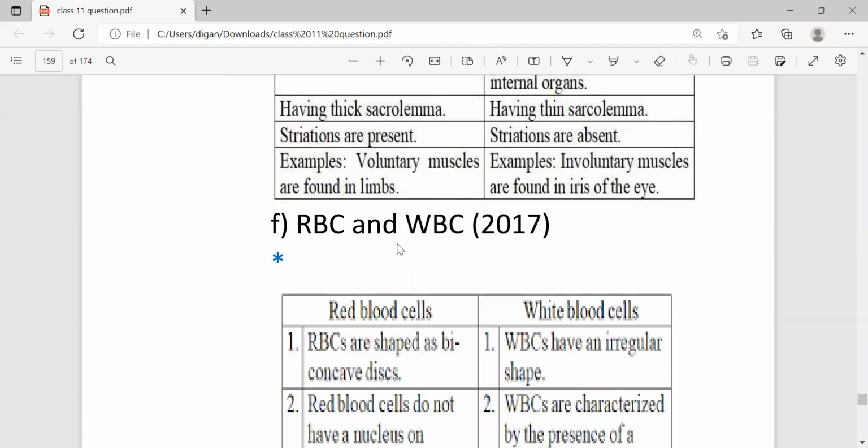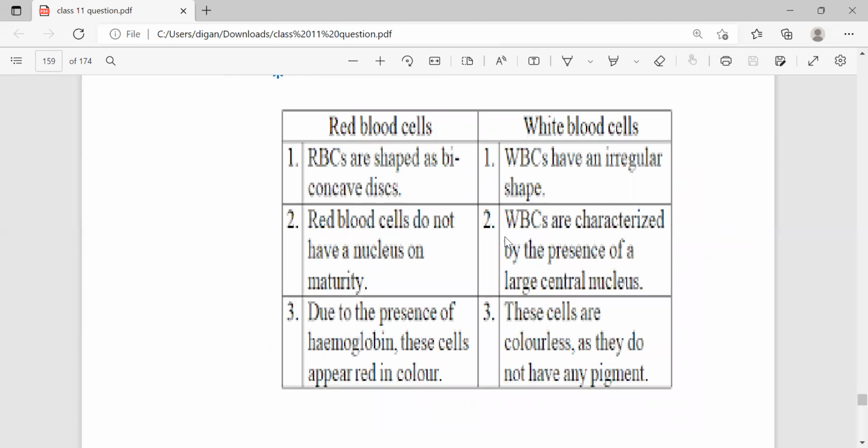RBC and WBC. Red blood cell or white blood cell. RBCs are shaped as biconcave discs, WBCs have an irregular shape. Red blood cells don't have a nucleus at maturity, whereas WBCs are characterized by the presence of a large central nucleus. Due to the presence of hemoglobin, RBCs appear red in color, and WBCs are colorless as they don't have any pigment.